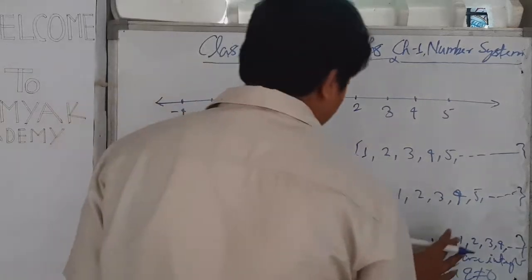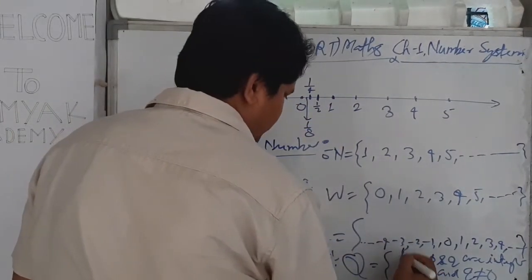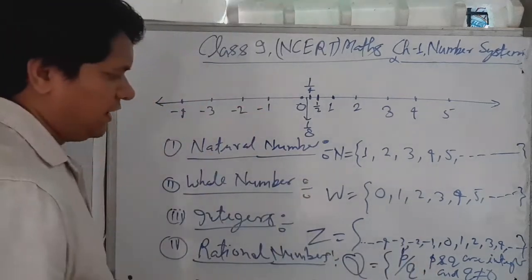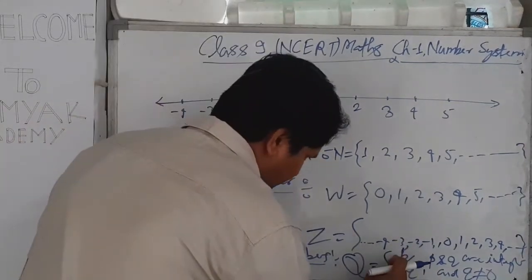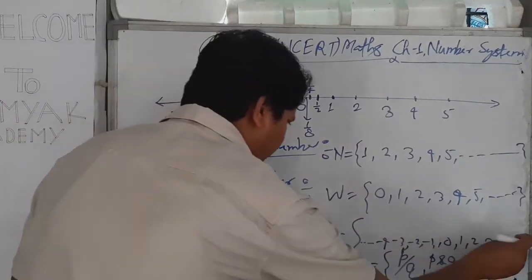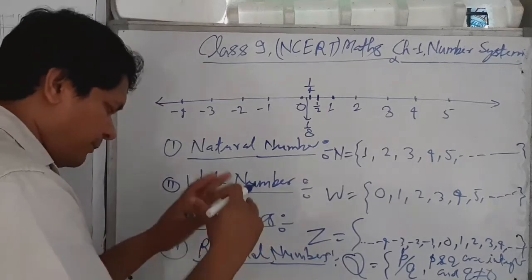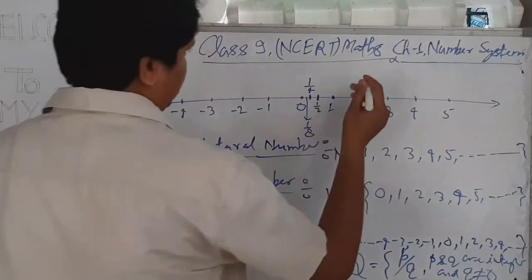Okay, look here. A number which can be written in the form P by Q, where P and Q are selected from where? Integers.